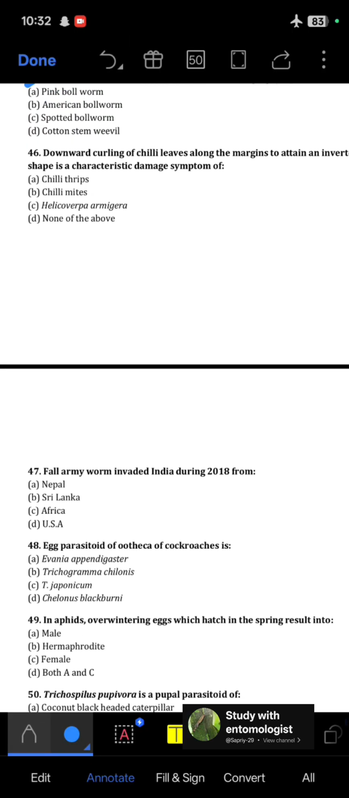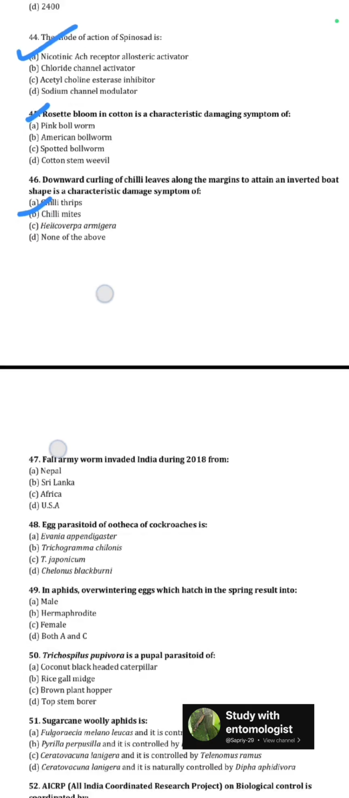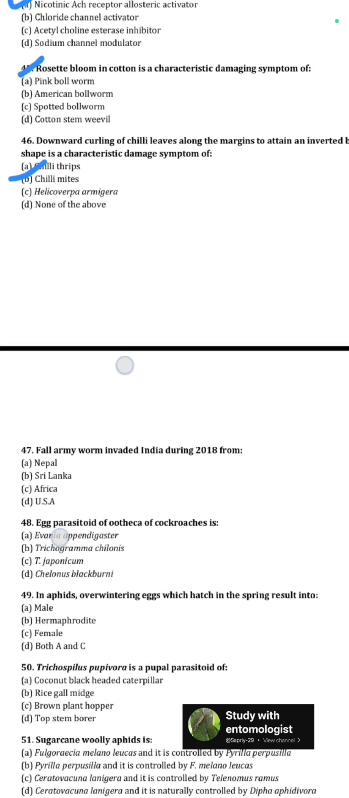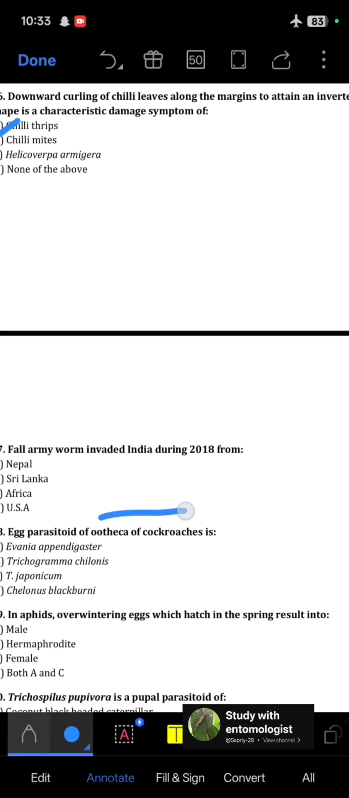Next, downward curling of cherry leaves along the margins to attain an inverted boat shape is a characteristic damage symptom of, so these are symptoms of mite, because mites mostly suck the juice from the lower side. Then next, fall armyworm invaded India during 2018 from, so it came from Africa.